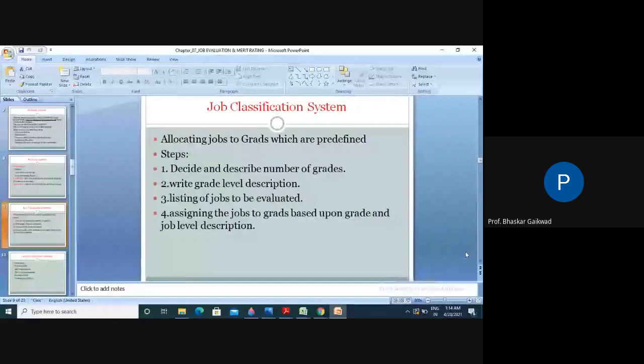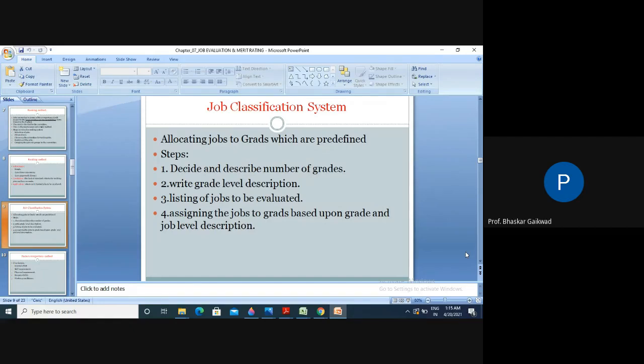Job classification classifies the job according to the requirement. Like ABC analysis in industry, which you might know: C means the frequently required items, which can be stored in bulk; B is the medium ones; and A is the rarely required, which we store in small quantities. So we can classify jobs A, B, C as per the requirement.